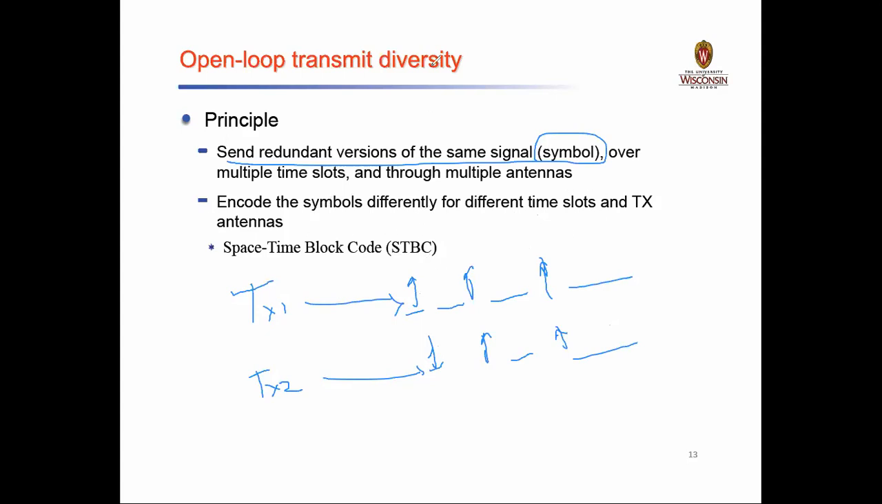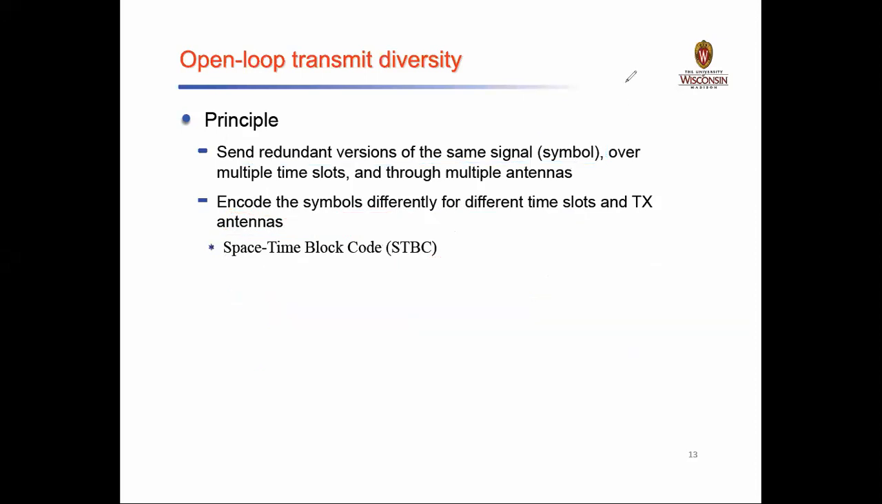For example, if I have a code for this particular time slot, then I will use a different code for the different time slot, and again a third code for the third time slot. So not only am I transmitting the symbols differently, but I am transmitting the symbols in an encoded format, with a different code for different time slots and transmitting antennas. And I will make use of the space-time block code mechanism. This is a part of error control coding, where we make use of STBC block codes. So this is how the principle of open loop transmit diversity works.